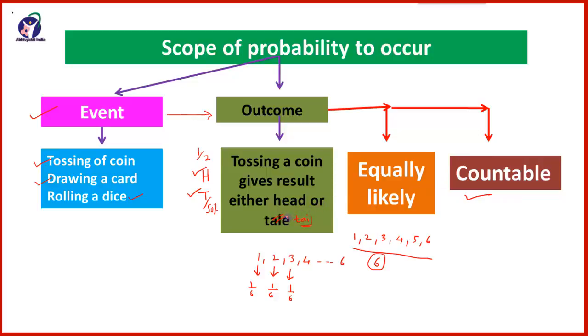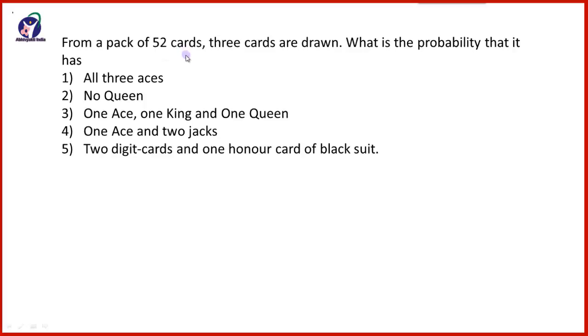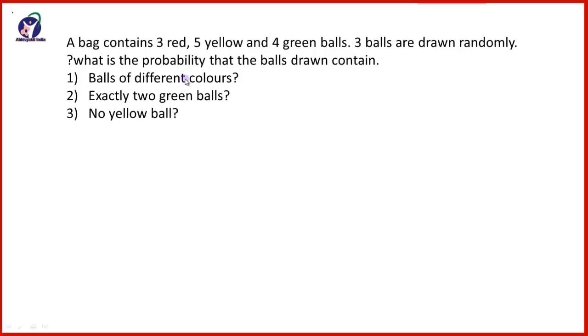Now friends, we will begin with the first question. It is on the screen. A bag contains 3 red, 5 yellow, 4 green balls. 3 balls are drawn randomly. What is the probability that the balls drawn contain balls of different colors? Exactly 2 green balls and no yellow ball.